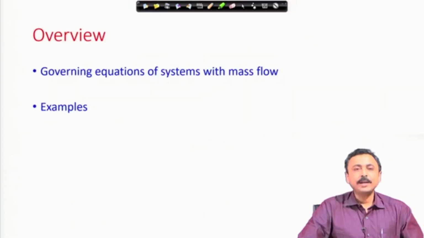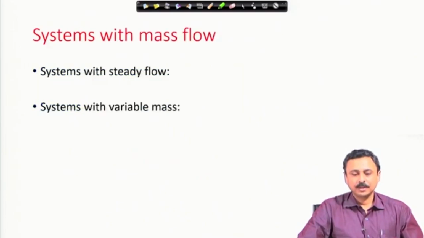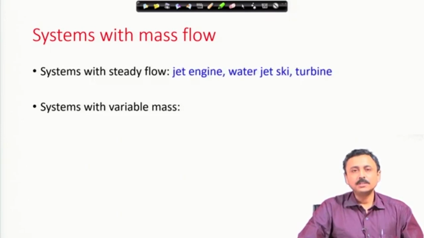Therefore, we will start by deriving the governing equation of motion of systems with mass flow and look at examples. There are various instances or systems where you will find mass flow. For example, systems with steady mass flow. The first example I have written is the jet engine.